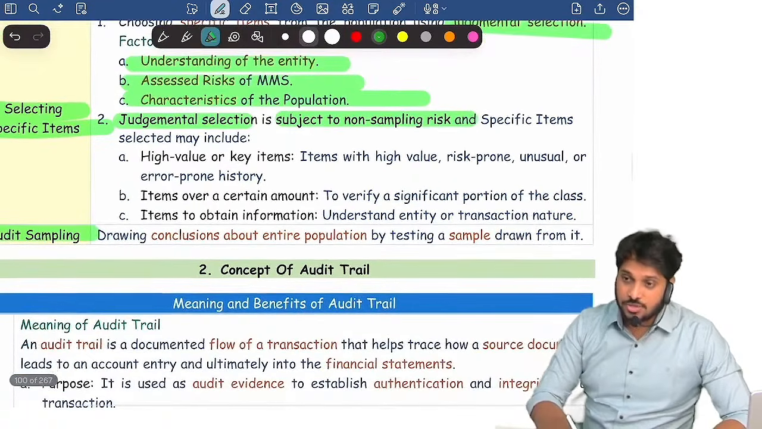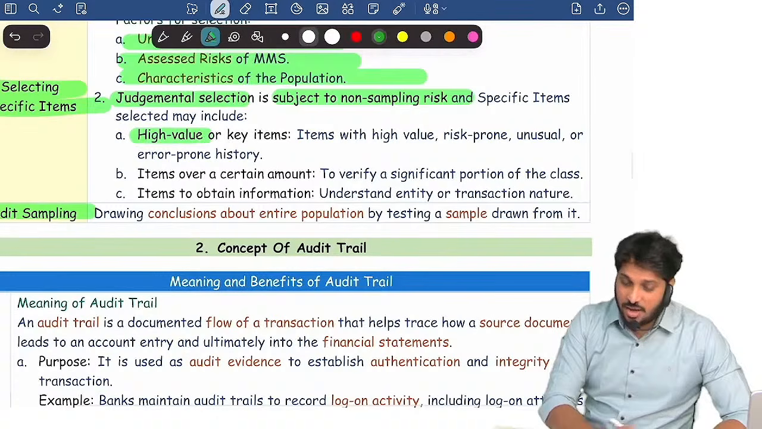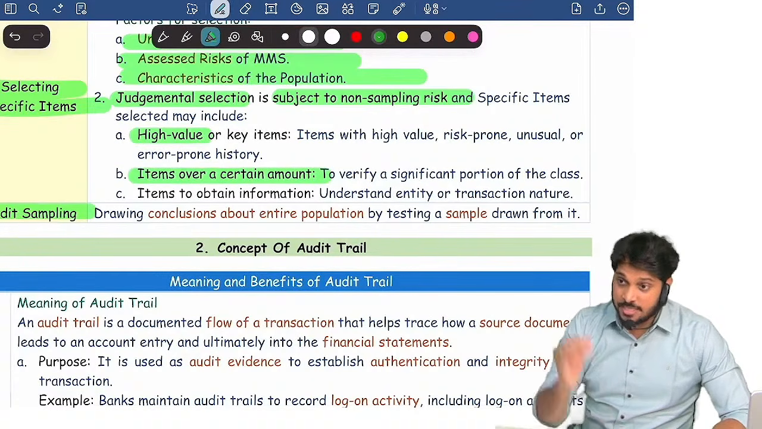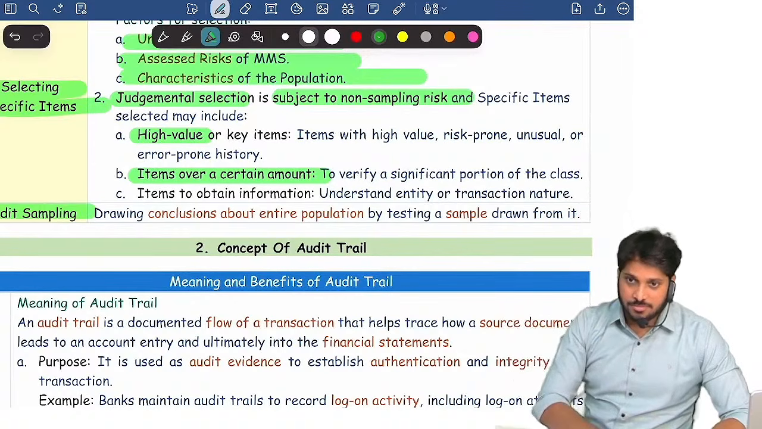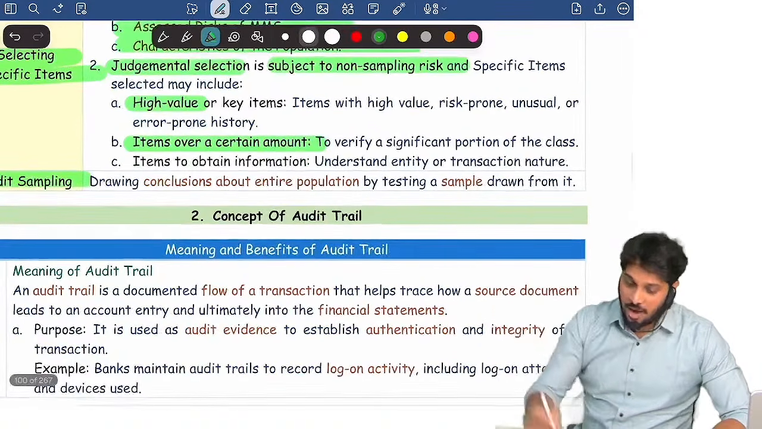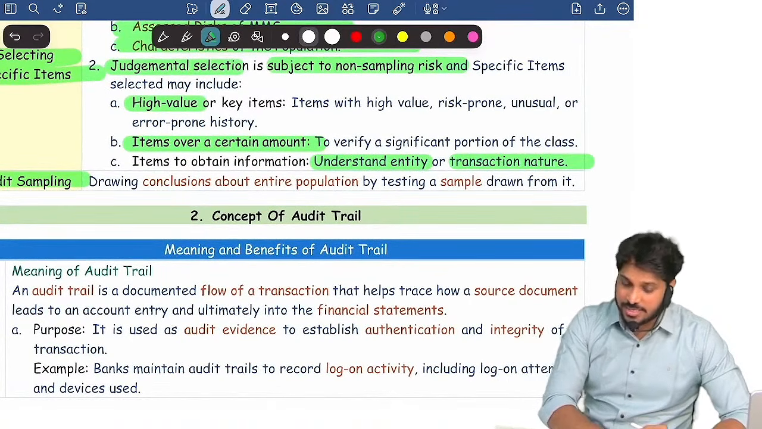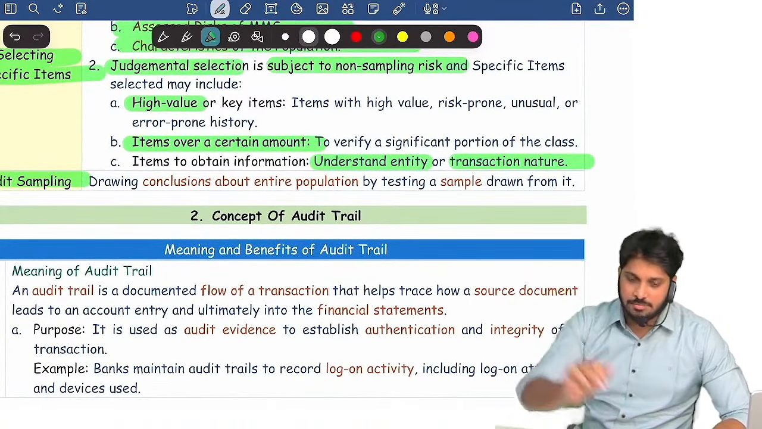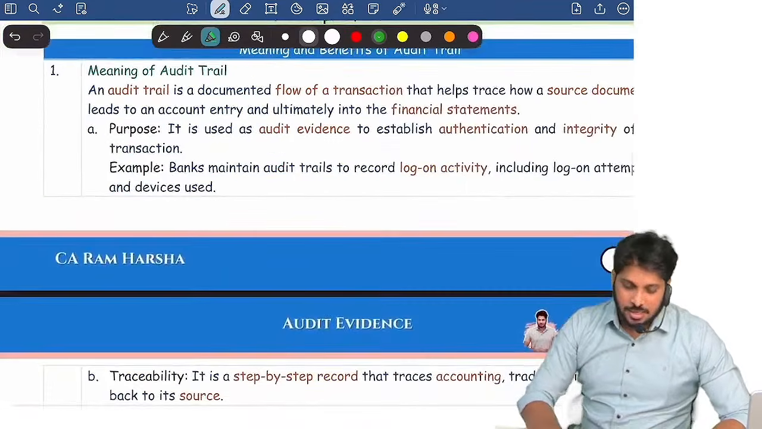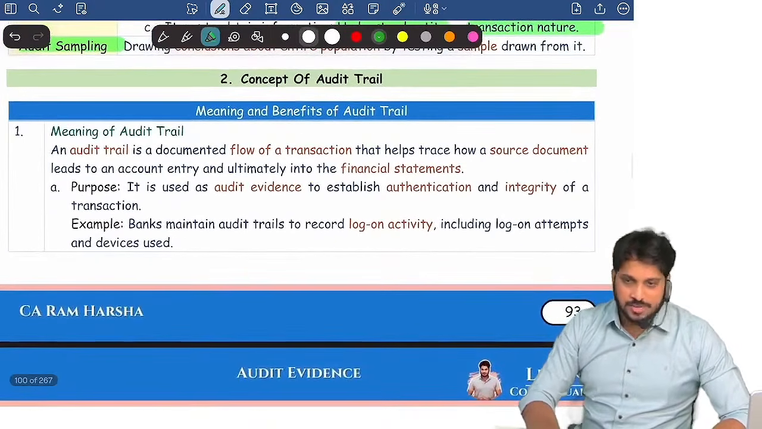Next, judgmental selection means what? Selecting all high value items and ignoring low value items. I will select items above 1 lakh rupees. Selecting specific items, selecting items over a certain limit, or selecting an item to understand the entity or transactions. This is called specific item testing. Are you clear? That's it. So the audit evidence topic is almost over.